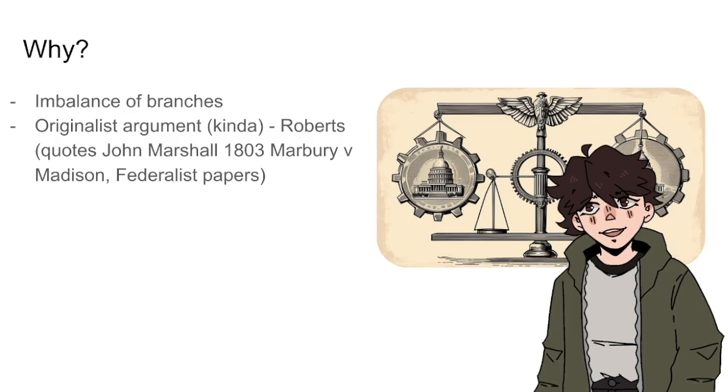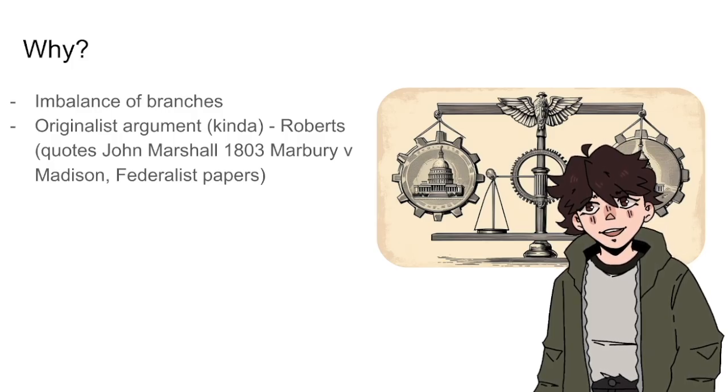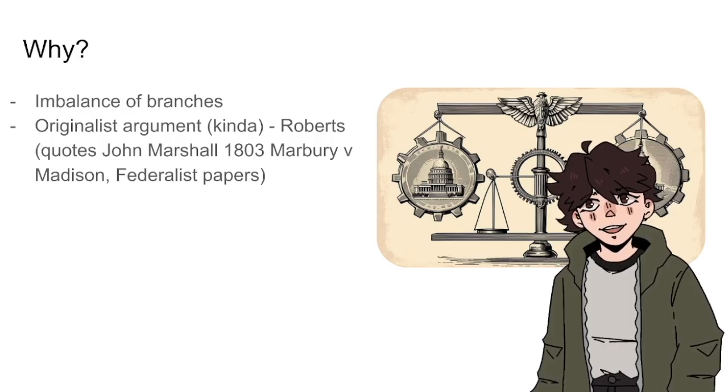This is part of the recent trend of the Republican Party trying to remove power from the executive branch. Additionally, the argument against chevron deference had originalist tendencies. Supreme Court Justice Roberts cited both the Federalist Papers and a case from 1803 when making this argument.